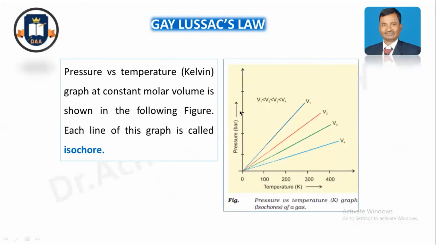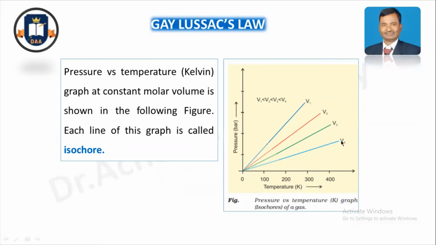So now you can see this graph. This is pressure on the y-axis and temperature on the x-axis. Temperature is always in the Kelvin scale. You have to remember this, and the Kelvin scale doesn't have any degree symbol. At constant volume and a fixed amount of gas, which you always have to mention, the pressure increases when the temperature increases as per Gay Lussac's law. And here the volume is constant.